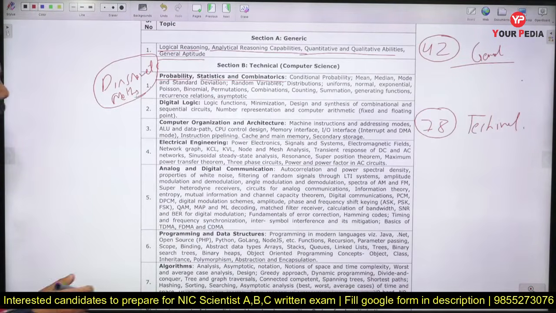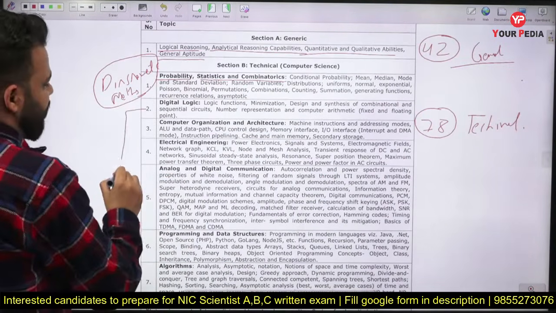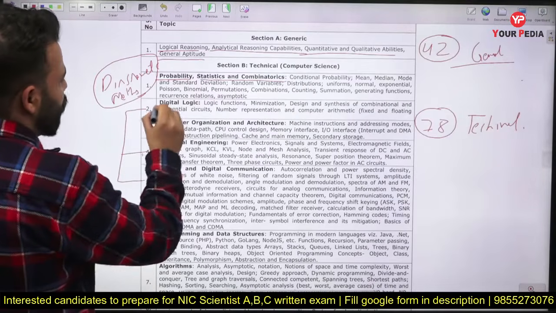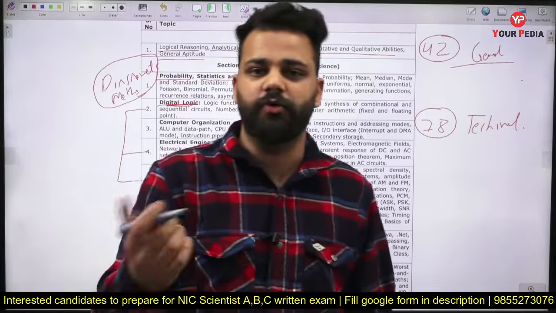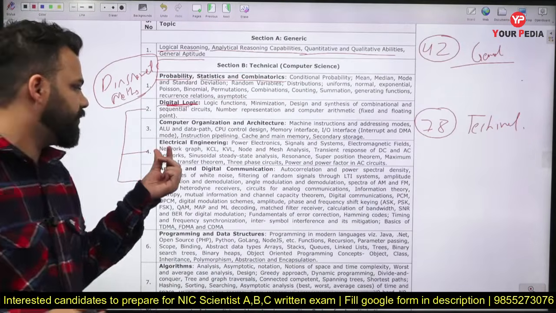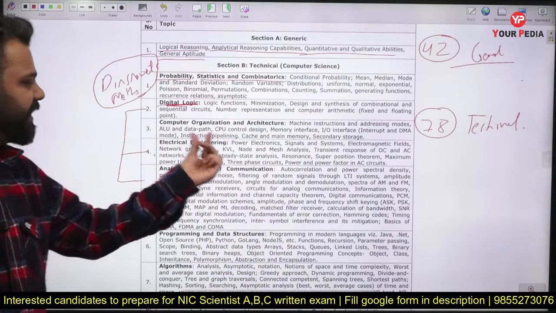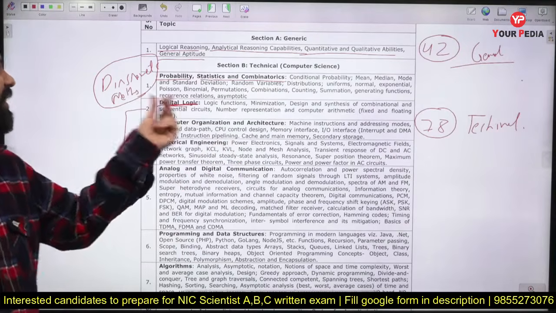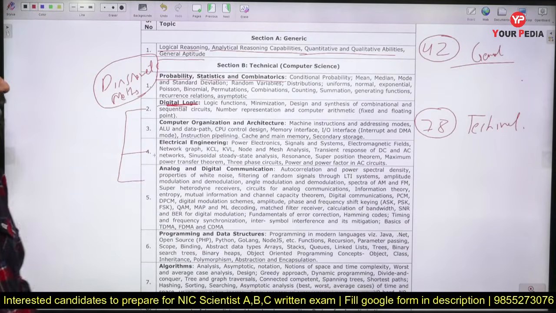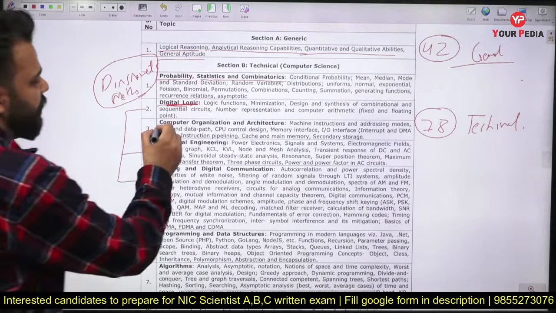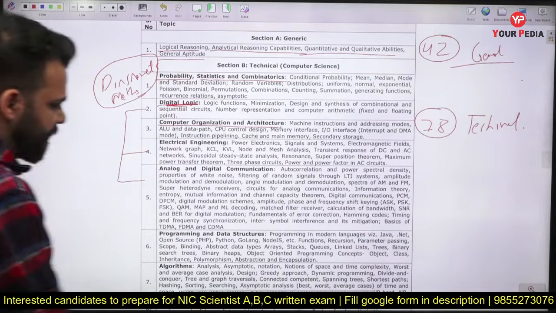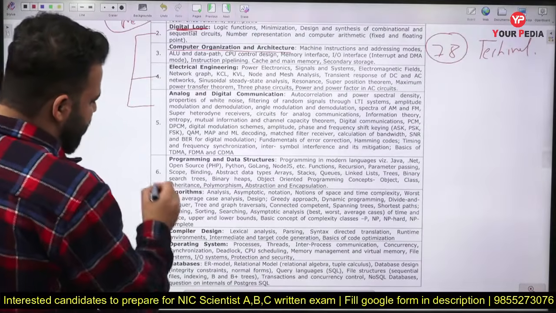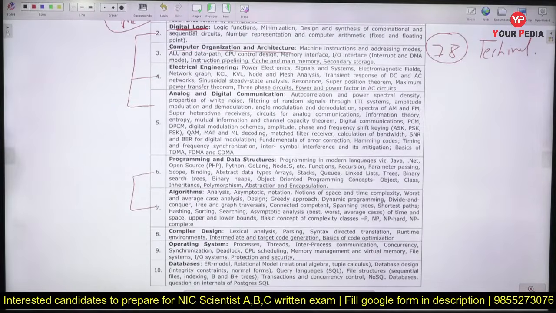Now the topics that are from electrical engineering. Digital you study in computer science, but it is more related to electrical engineering or electronics. So these three parts, electrical engineering, analog and digital communication, and digital logic, will be part of electrical engineering. After that, the next topic is computer organization and architecture. After that, programming and data structure and algorithms.